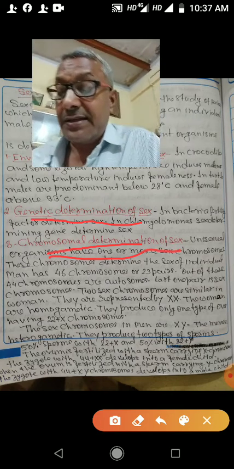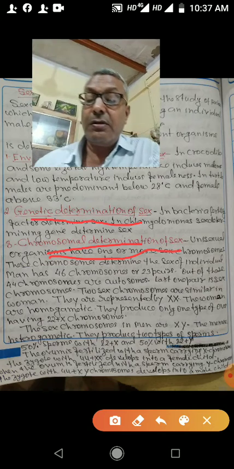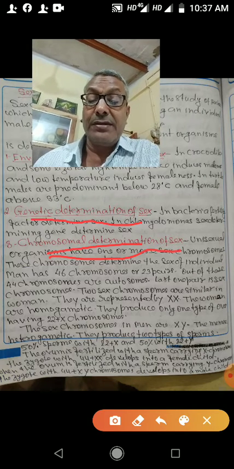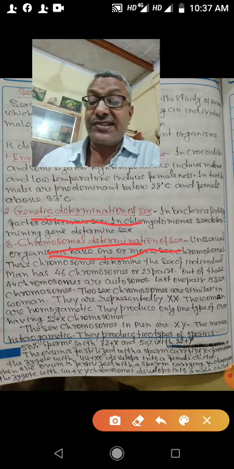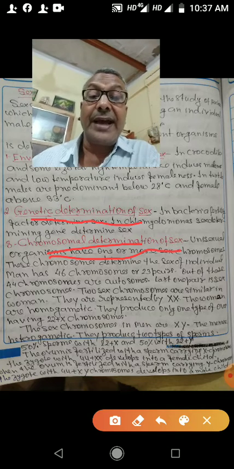Autosomes are similar in male and female, or in men or women, but the two sex chromosomes are similar in women.